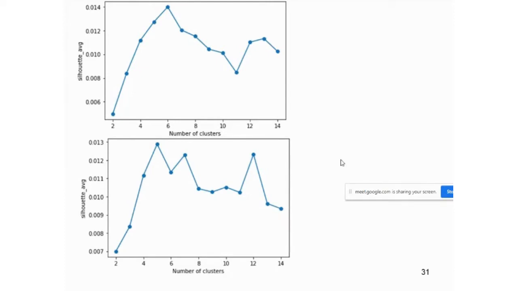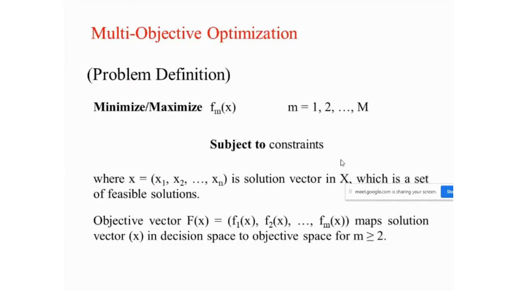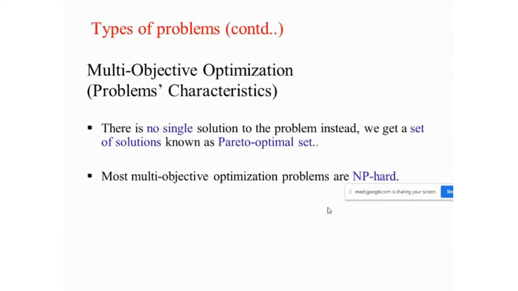And now let us discuss some concept for the multi-objective optimization. So in the multi-objective optimization, you can apply in this clustering algorithm as well. So here we have multiple objectives you have to optimize simultaneously. In this case we don't have any single solution. All the solutions are non-dominated to each other. So we will see through the example what it means.